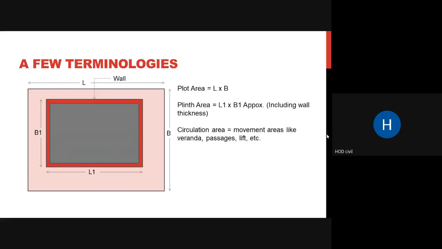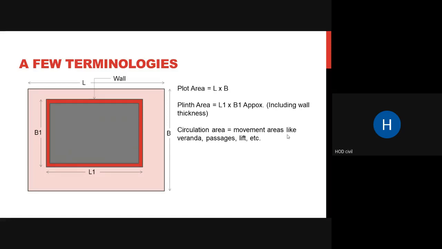So we need circulation area. What do we mean by this? Circulation area is nothing but the summation of your veranda, passages and lifts, wherever you are going to move. So wherever there are passages, veranda and lift where movement occurs, the summation of those areas gives you your circulation area.